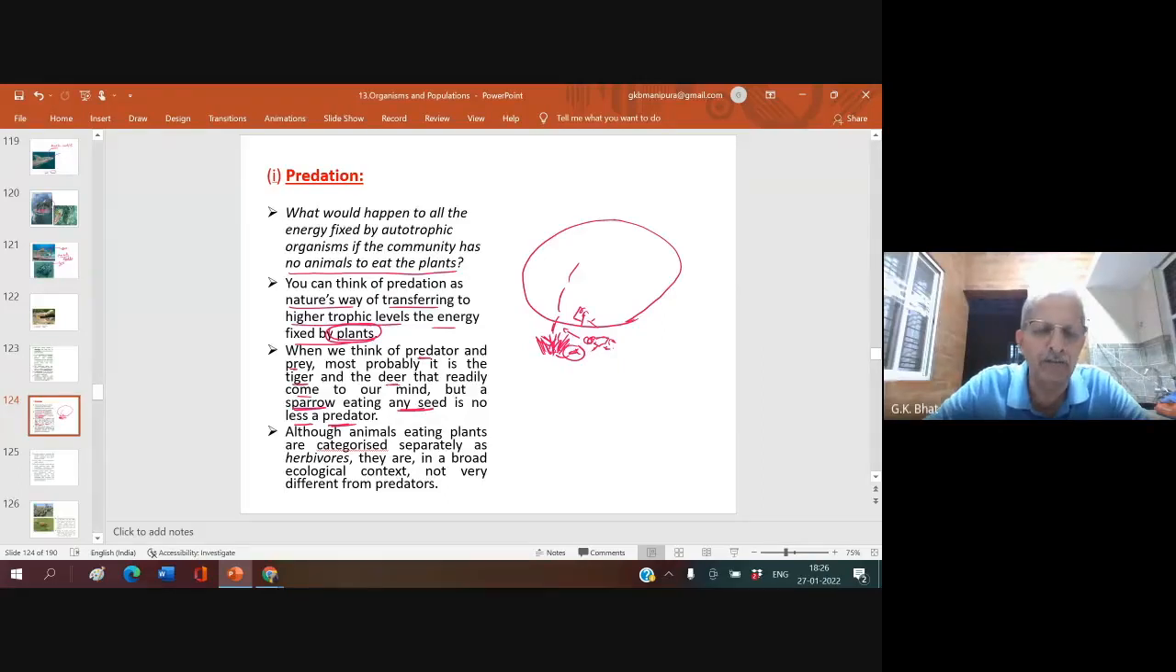Although animals eating plants are categorized separately as herbivores, in a broad ecological context they are not very different from predators. Even all of you eat spinach, and lady's finger. Prithviraj, what is lady's finger? Rakesh, what is lady's finger? Bendekai, sir. Bendekai. So we are all predators.